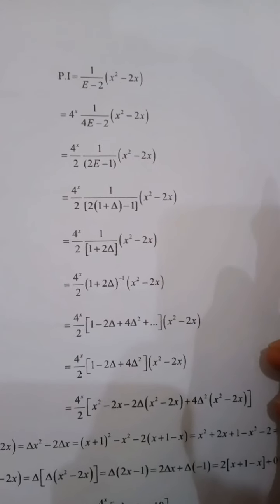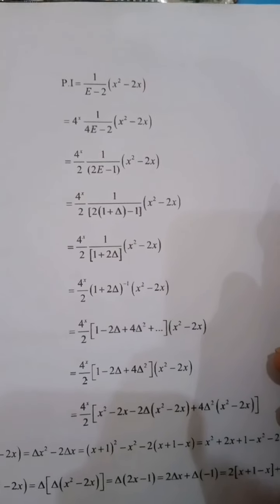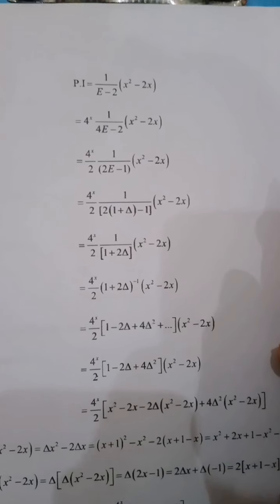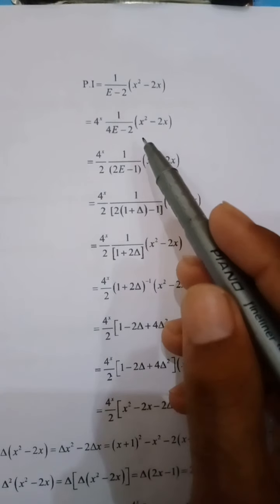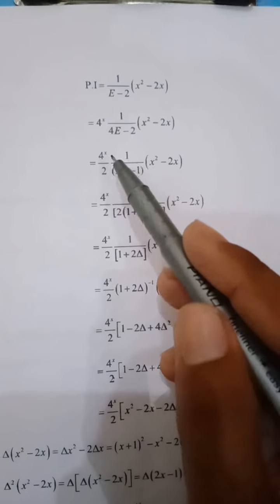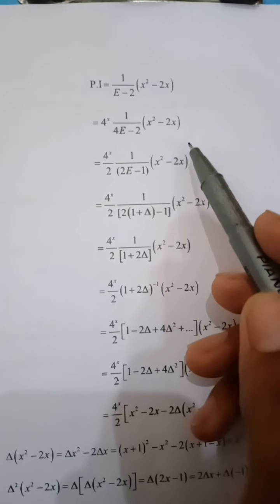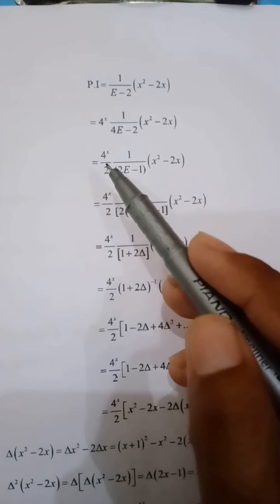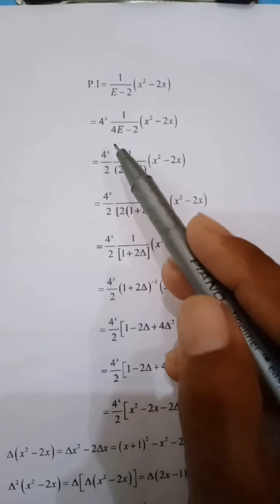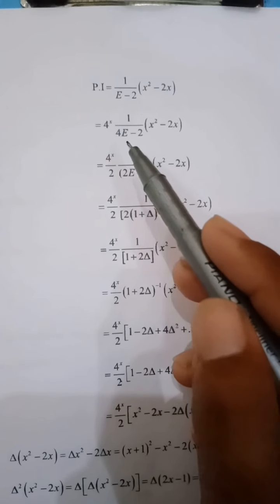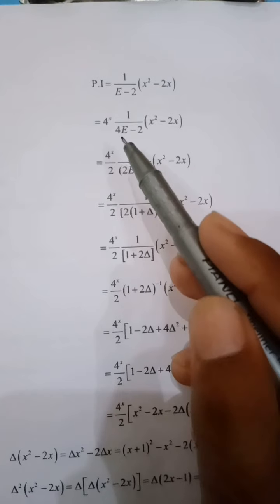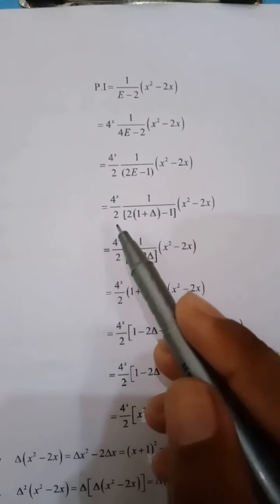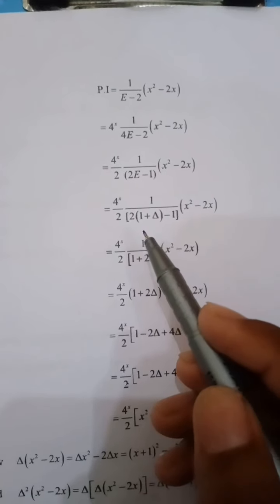The particular integral is 1 over (E minus 2) into 4 raised to power x into (x square minus 2x). Now here a is 4. We take 4 raised to power x outside, giving 4 raised to power x into 1 over (4E minus 2) into (x square minus 2x). According to the particular integral, 4 raised to power x divided by 2, because we take 2 common from the denominator, into 1 over (2E minus 1) into (x square minus 2x), which is equivalent to 4 raised to power x over 2 into 1 over (2 plus 2 delta minus 1).